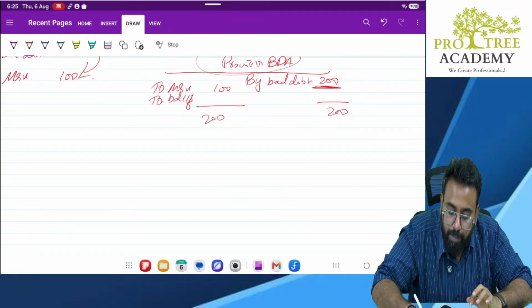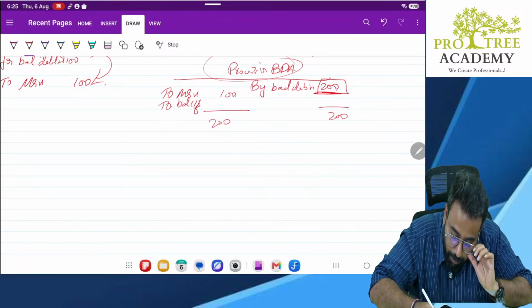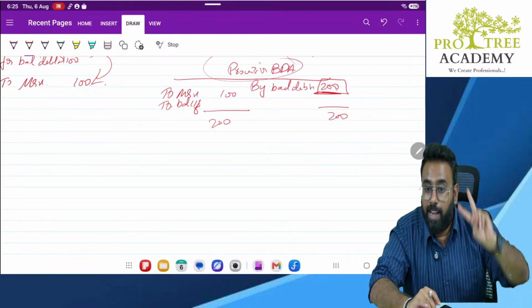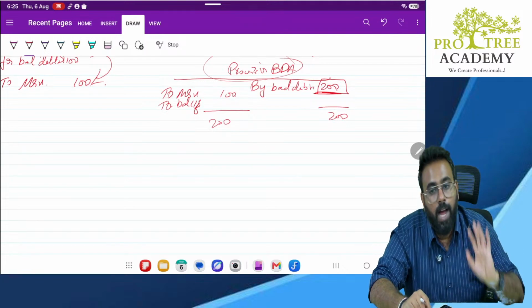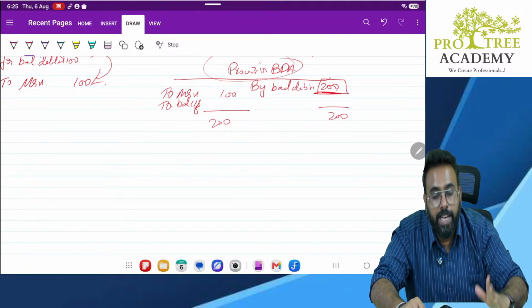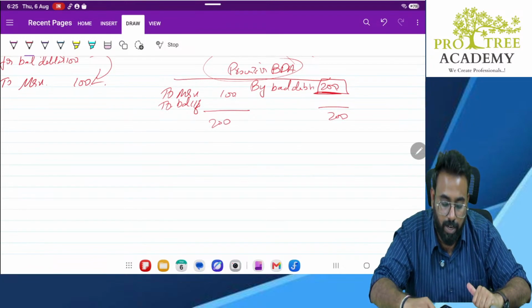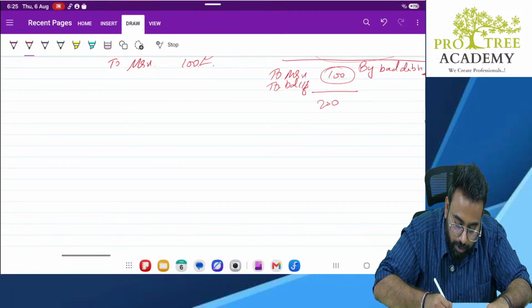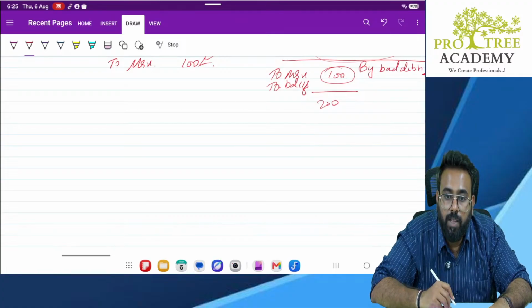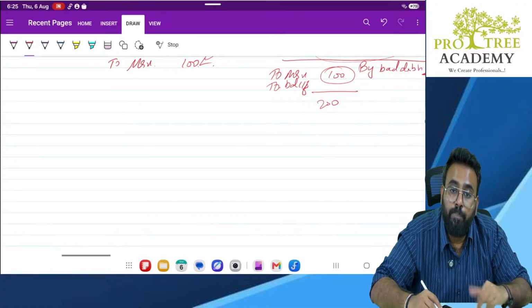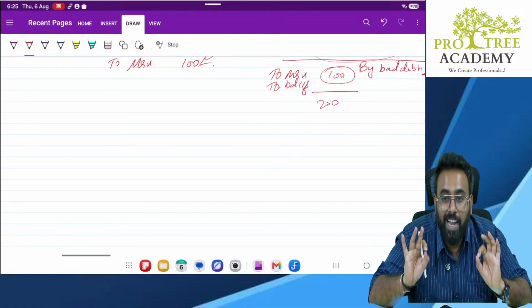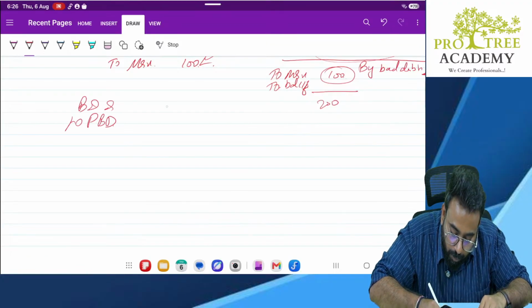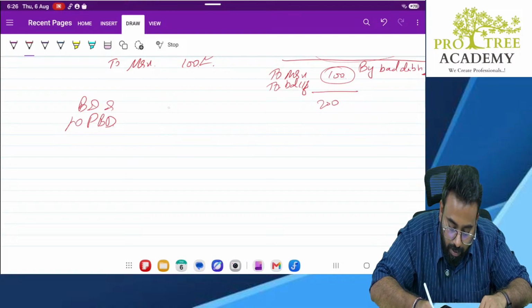So, I expected him not to pay 200, but he paid me 100. So, whatever provision I had created earlier, out of that only 100 is required. The remaining 100 is not required. So, what to do, sir? What to do? Earlier, what was the entry you passed? Bad debt account debit to provision for bad debt. Correct? Now you pass the reverse entry, but only for 100 rupees. So, what is the entry? Provision for bad debt debit to bad debt.